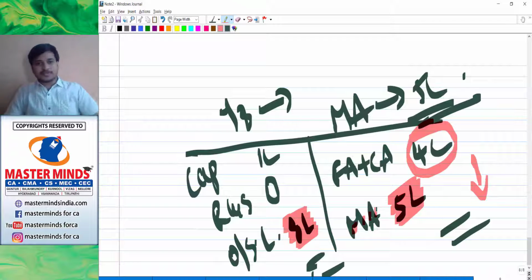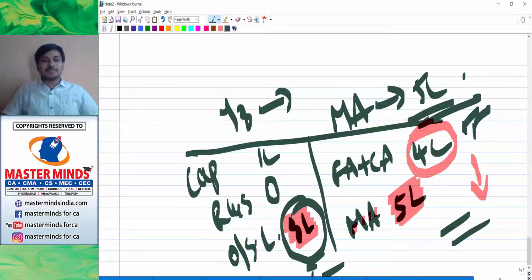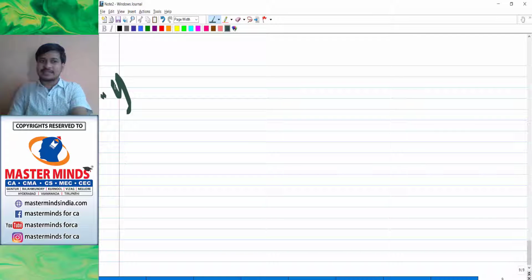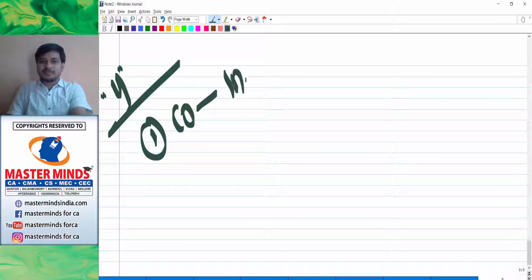It's having a loss of rupees 5 lakhs, that's okay. But if you observe here, it has assets of rupees 4 lakhs, but the outside liabilities ought to be settled at rupees 8 lakh. You don't have enough assets to settle even your liability. So how is it possible? So point number 1, I'm speaking about why internal reconstruction is done. Point number 1, a company is incurring heavy losses.